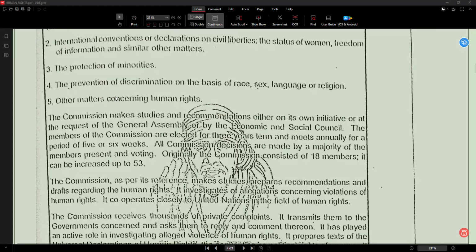Race means a group based on physical features. Sex means male or female, and according to Article 15, Clause 3, the third gender is also legally considered. And language means spoken communication. Religion means belief in a particular system. So this is to stop unfair treatment based on race, gender, language, and religion.